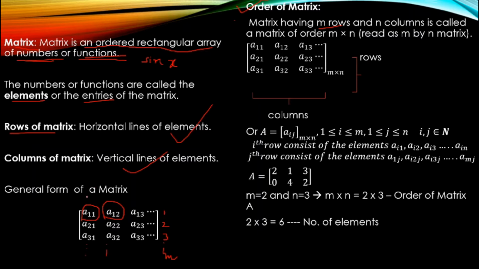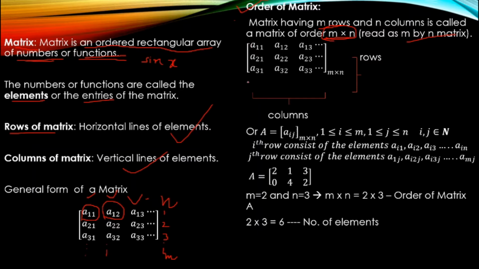Here we have first, second, third, and so on, n columns. This is called a matrix of order m into n, but it is read as m by n matrix. Is it clear? The order is read as m by n.